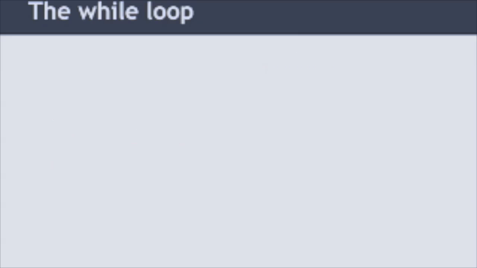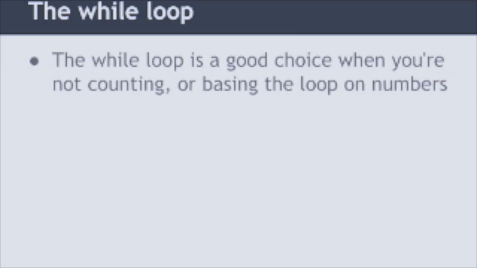Okay, so now let's do a little bit more discussion here about when the while loop is good to use. We're going to use our while loop when we're not in a situation where we're counting necessarily or basing the loop on numbers.